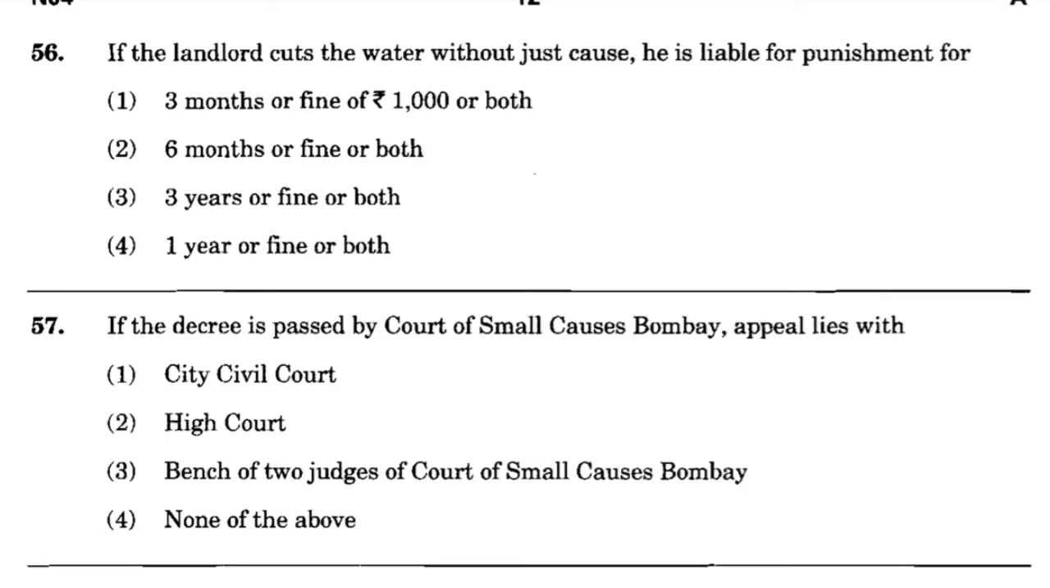Now question number 56. If the landlord cuts the water without just cause, he is liable for punishment for option number 1, 3 months or fine of rupees 1000 or both, option number 2, 6 months or fine or both, option number 3, 3 years or fine or both, option number 4, 1 year or fine or both. And the correct answer is option number 1, 3 months or fine of rupees 1000 or both.